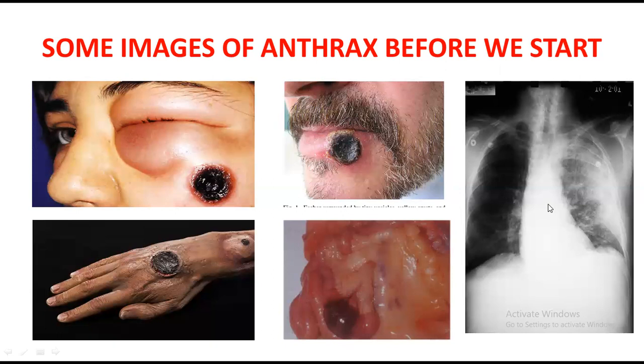And the third one is pulmonary anthrax. It basically infects the lungs. It produces swelling in the lungs and produces fluid in the lungs, and causes a major infection in the lungs. So now we came to know that there are basically three types of anthrax: cutaneous anthrax, gastrointestinal anthrax that infects the GI tract, and pulmonary anthrax that infects the lungs. So I was just giving a brief introduction about anthrax, and these are the signs of the anthrax.